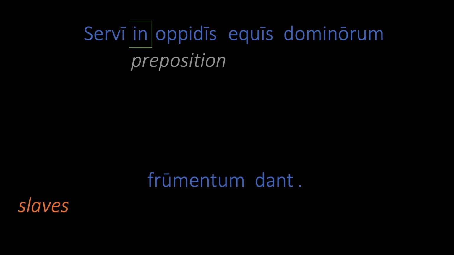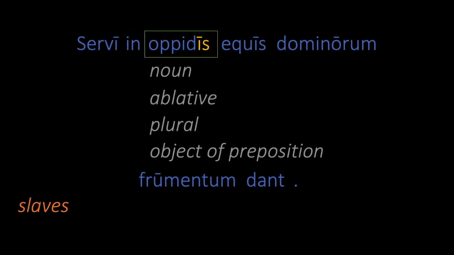In is a preposition. It can mean in or on, depending on the context. Opidis is a noun. Its form can be ablative plural or dative plural, but since it follows in, and we know that prepositions never take the dative case, we're going to say it's ablative and the object of in. Its meaning is the towns. Since in the towns is much more likely than on the towns, we will translate the Latin preposition in as in instead of on.